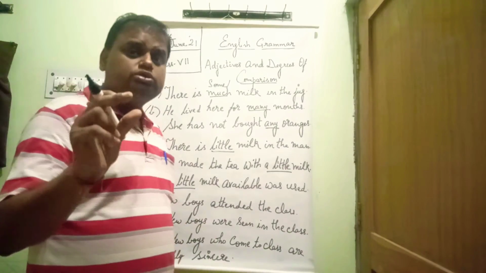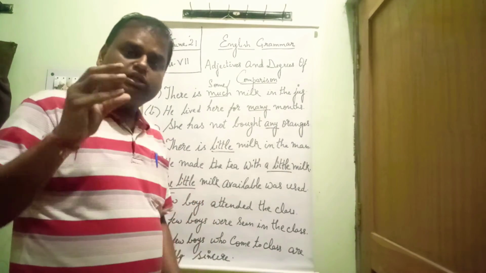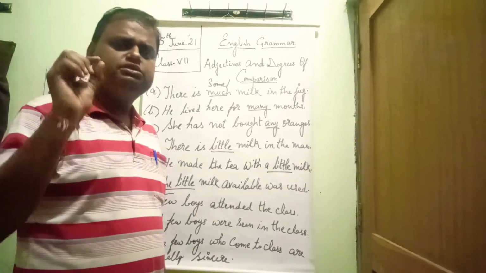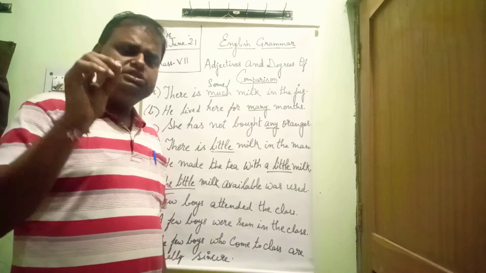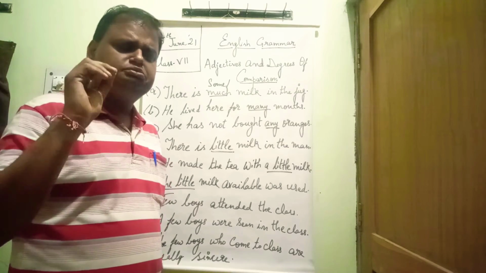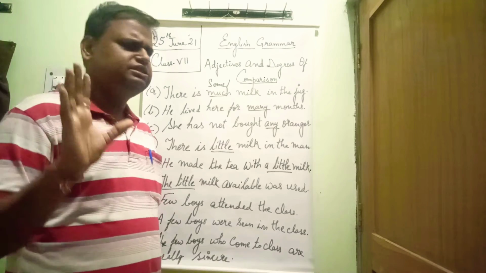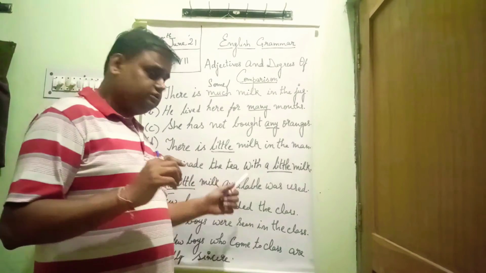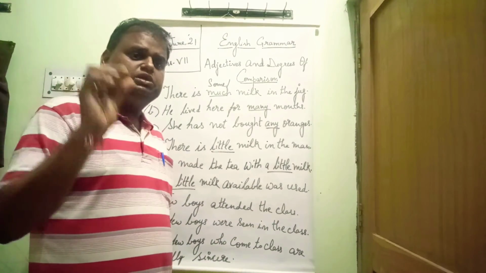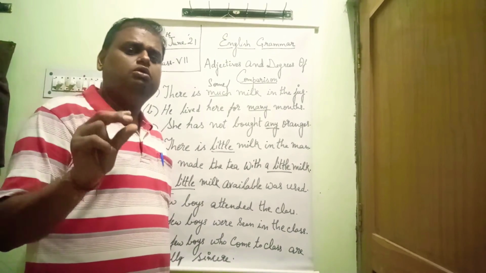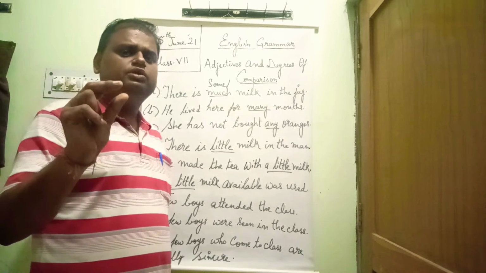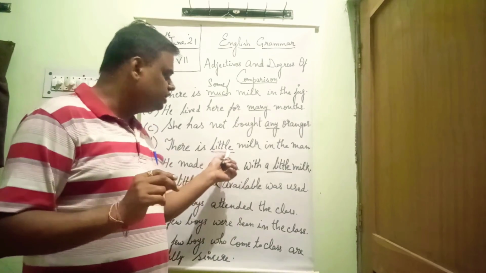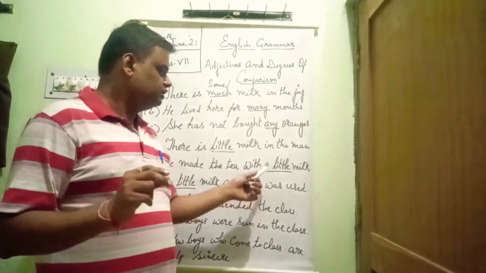Little is used where the amount of the thing is very, very less, almost none. It is there, but we can say that it is near about zero. There we use little. A little is used where the amount is less, although there is some amount. It is not very much, but some amount is there. It is better than little. Something is there, a little.